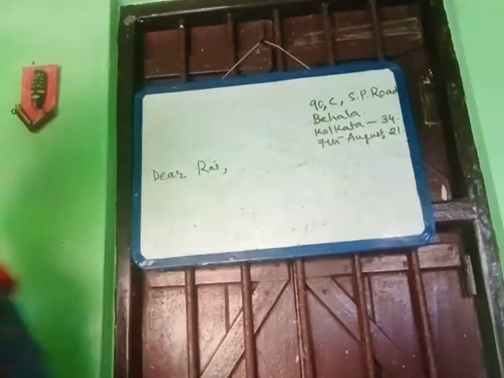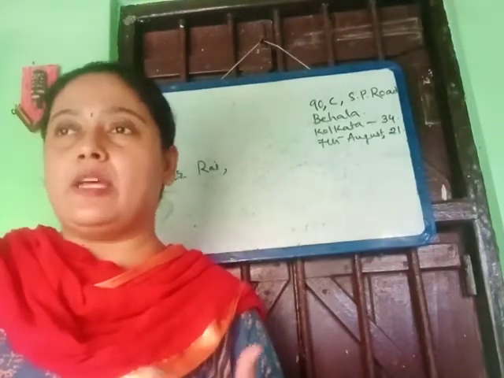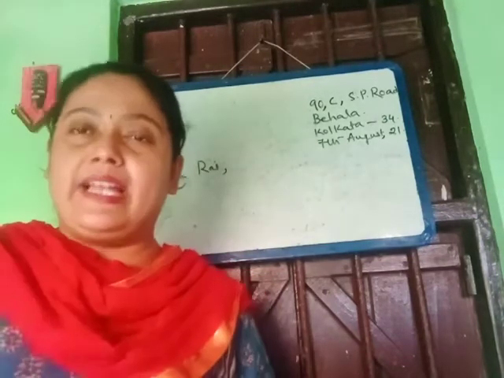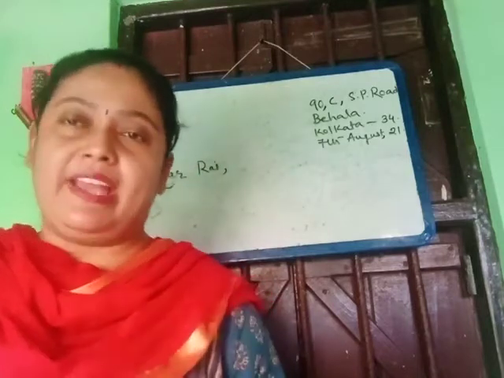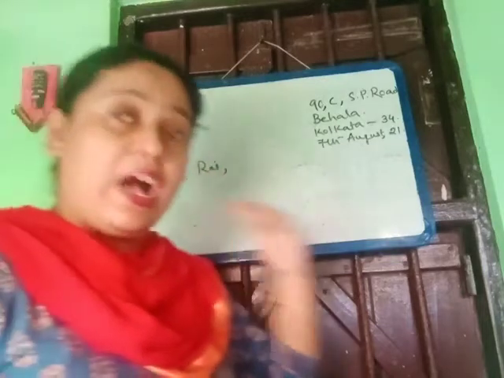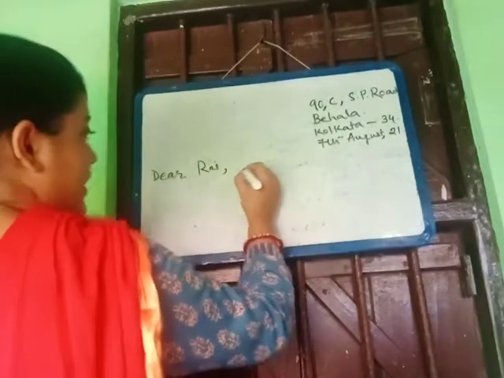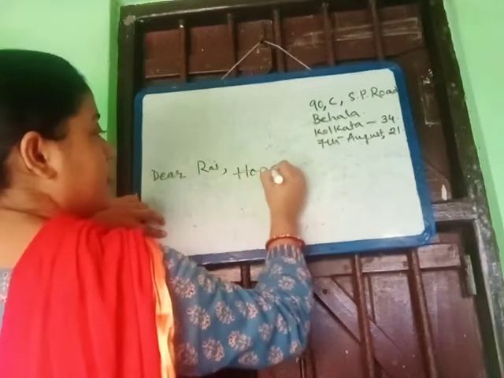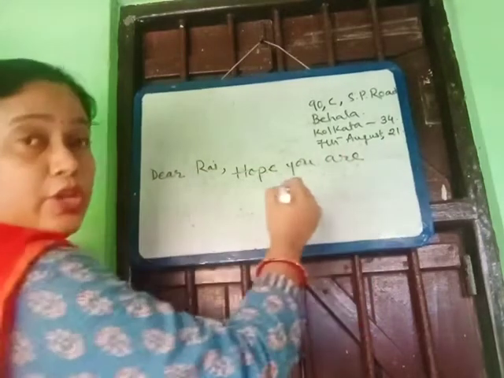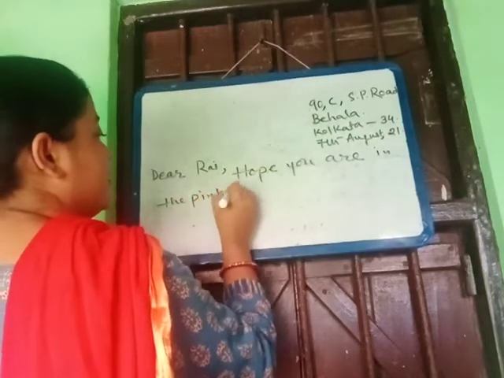Now we can write about the topic. Suppose I am giving this topic, here we can write that I am inviting my friend to my birthday. So here I would like to write in this way. Now see. First of all we would like to write that I hope you are in the pink of your health.